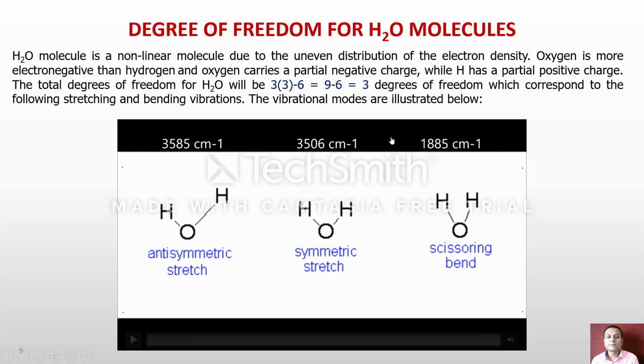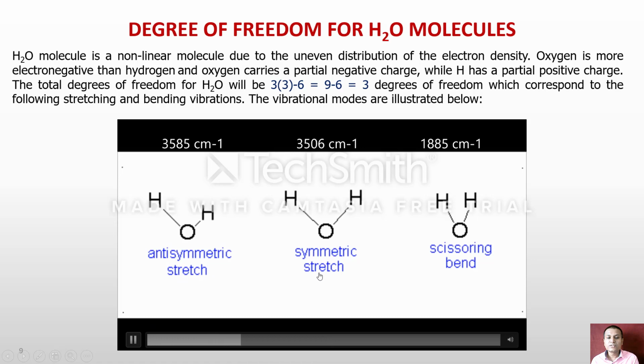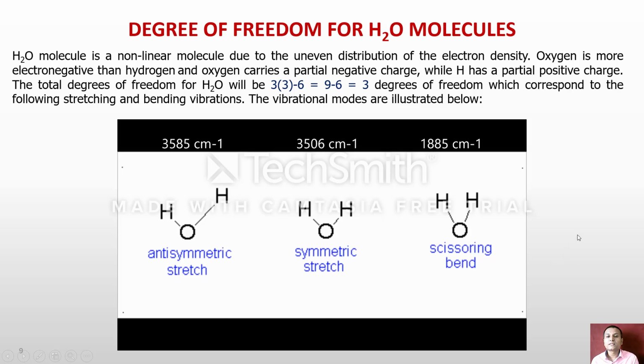3 degrees of freedom means it possesses anti-symmetric stretching, symmetric stretching and scissoring bending. The anti-symmetric stretching absorbs at 3585 centimeter inverse, symmetric stretching absorbs at 3506 centimeter inverse, and bending absorbs at 1885 centimeter inverse. The stretching frequency always has a higher wave number than the bending motion.